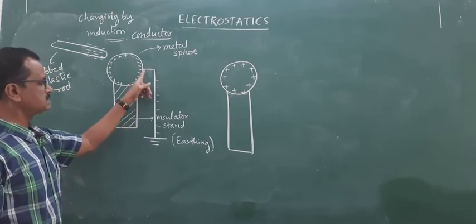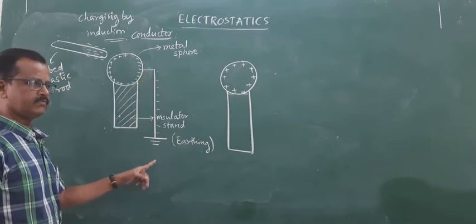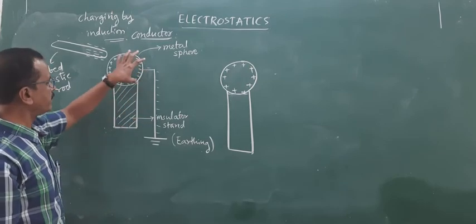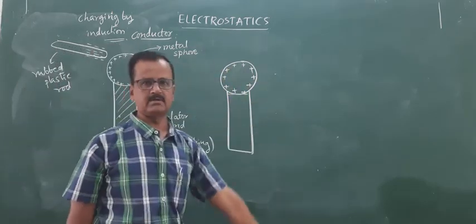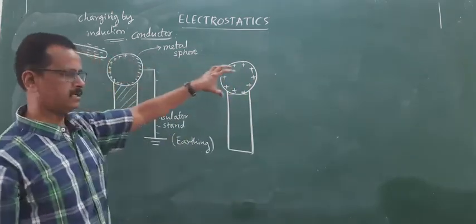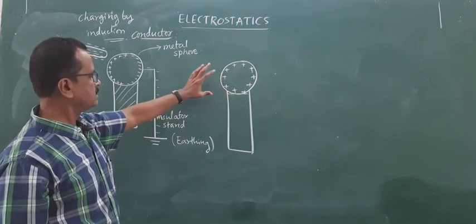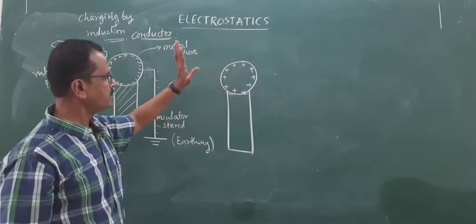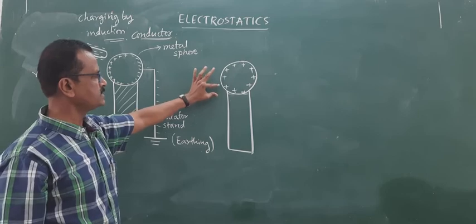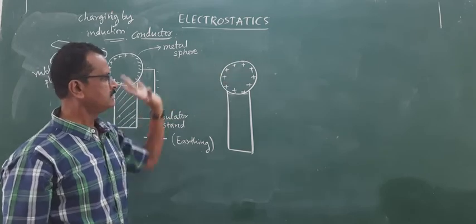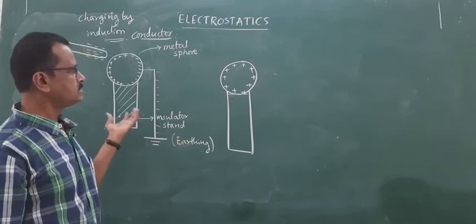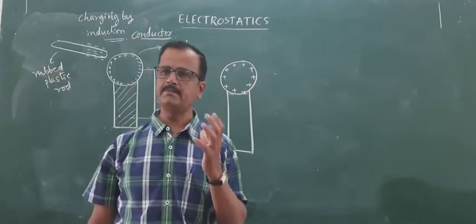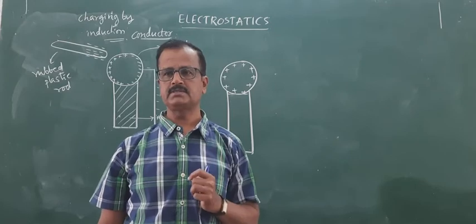As a result, excess electrons will flow down to the ground, leaving behind this entire sphere with a deficiency of electrons. When you take out the external body, the entire sphere will have the deficiency of electrons, and thus it has positive charge. This is how charging of a metal can be done by the induction process.